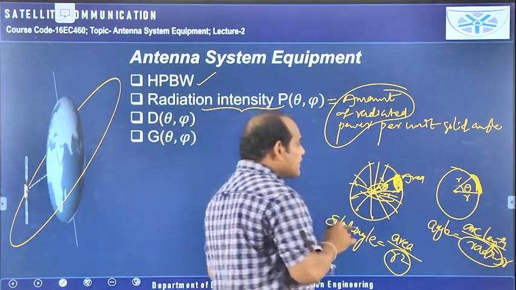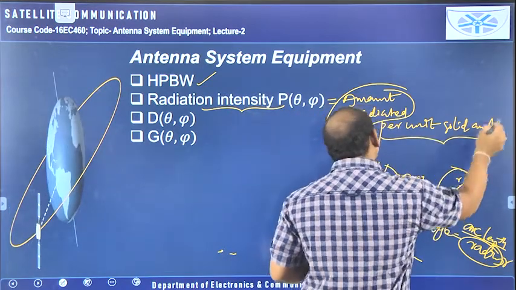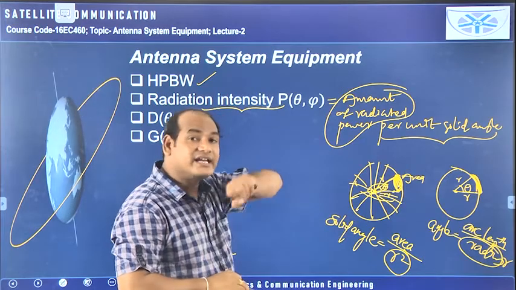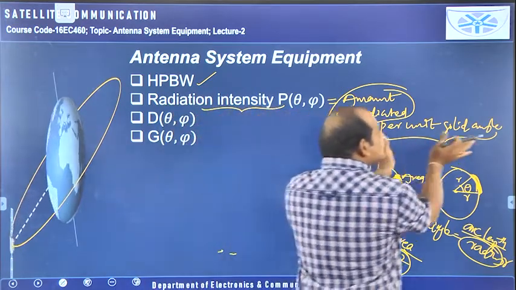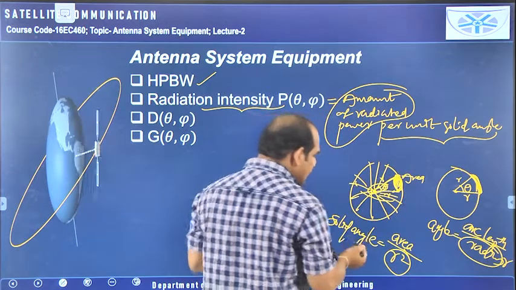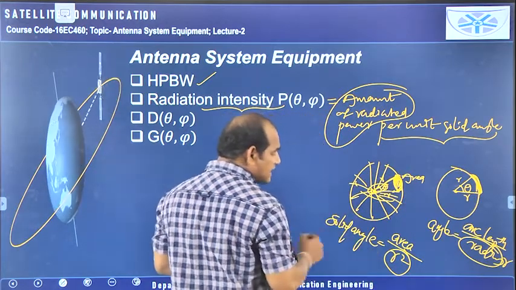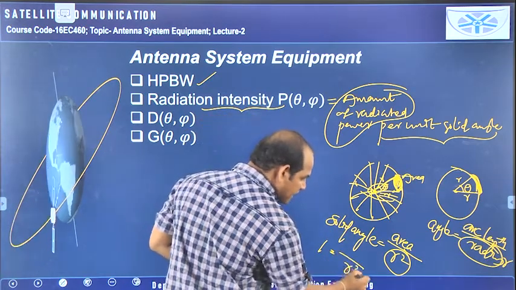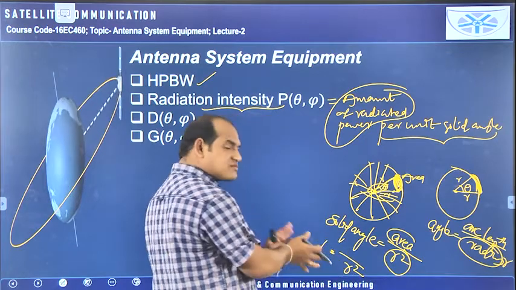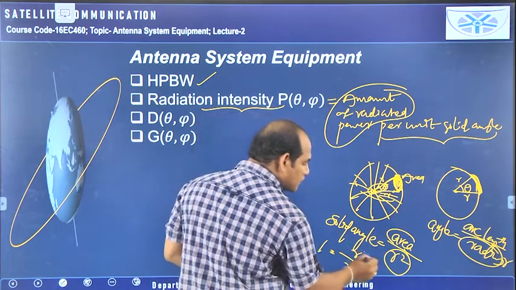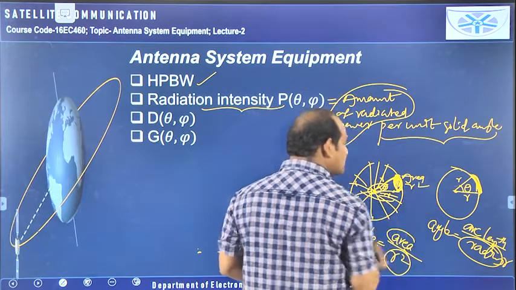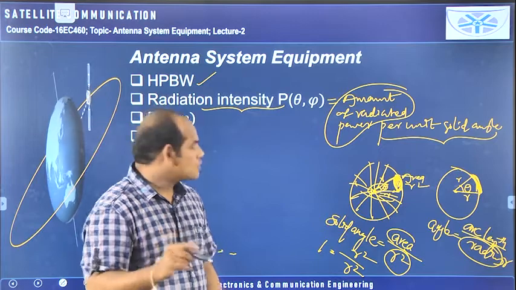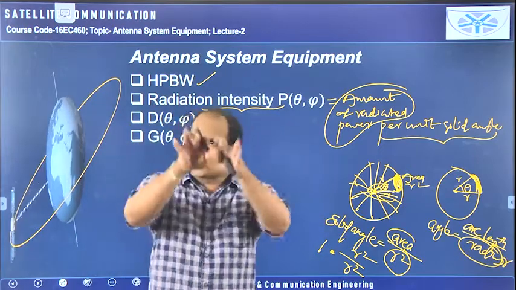But whenever you take per unit solid angle, you should not take the total power. We have to take the radiated power for only this solid angle, for unit solid angle. Here, what is the unit solid angle? The solid angle is equal to 1. The denominator R square is fixed, so the area has to be changed. In order to make this fraction 1, the area must be equal to R square. If this area is equal to R square, then whatever the angle is there, that is called one solid angle. So for one solid angle, that is the power radiated.